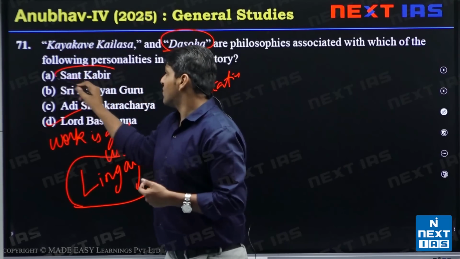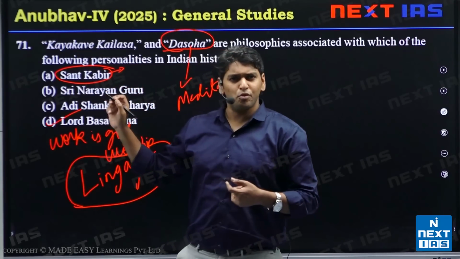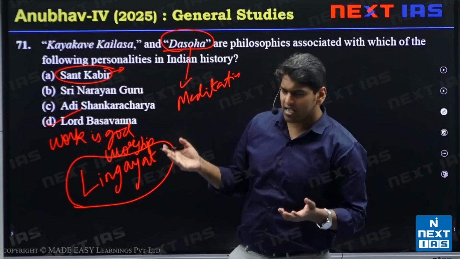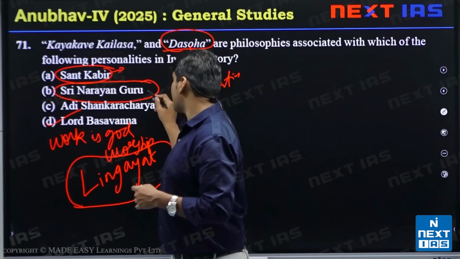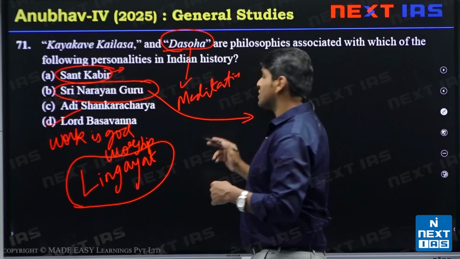Sant Kabir. Okay, he was a 15th century poet. We have Kabir ke Dohe. And next we have Sri Narayan Guru. He was famous for giving the slogan.